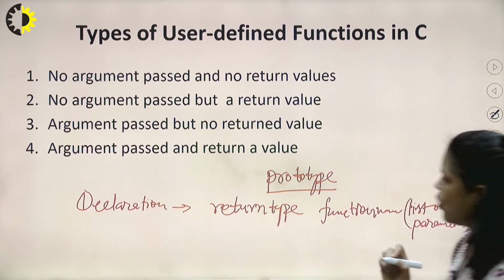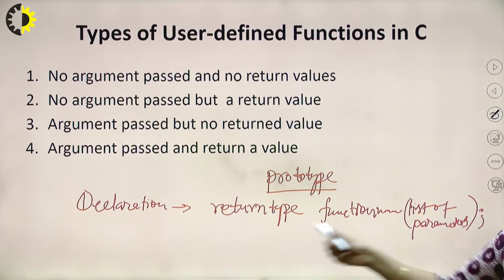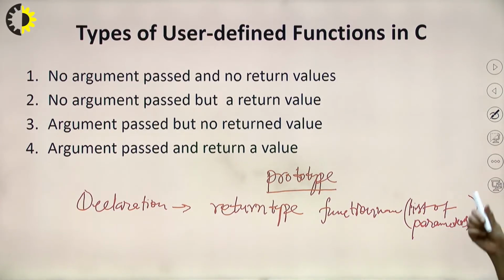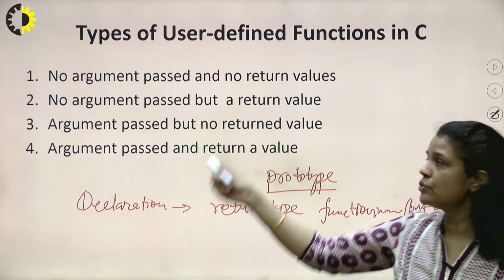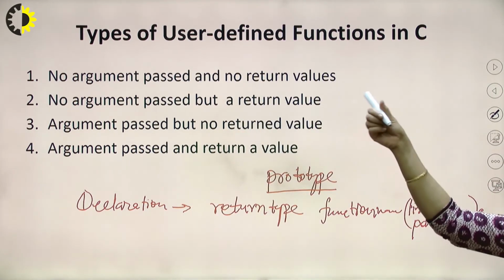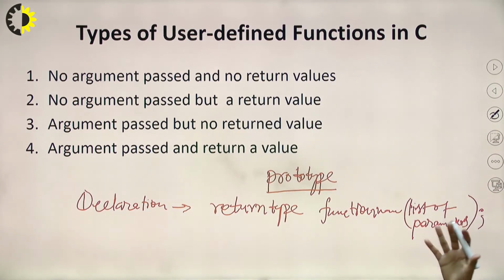So this is the prototype of a user defined function, right? So prototype means the declaration for user defined functions. We are on the user defined functions in C.